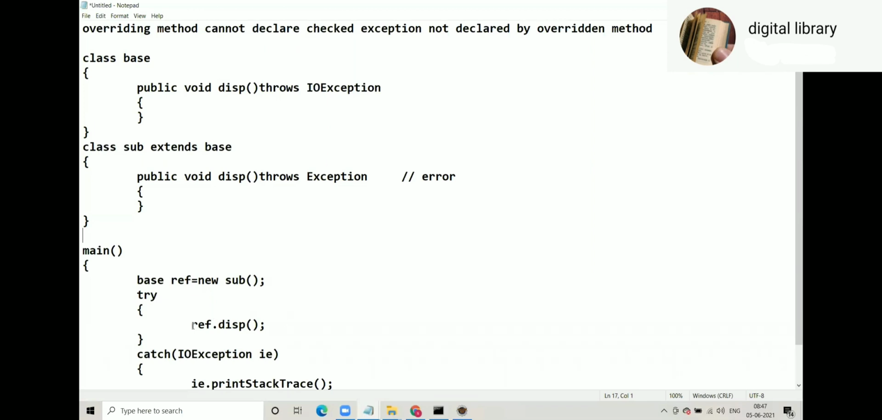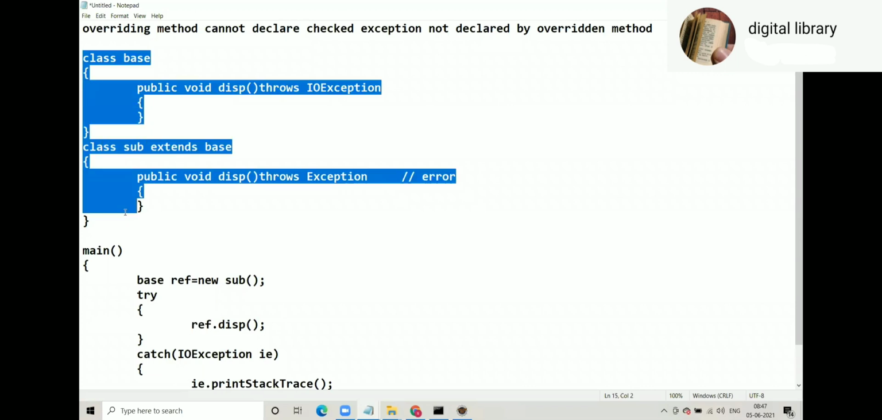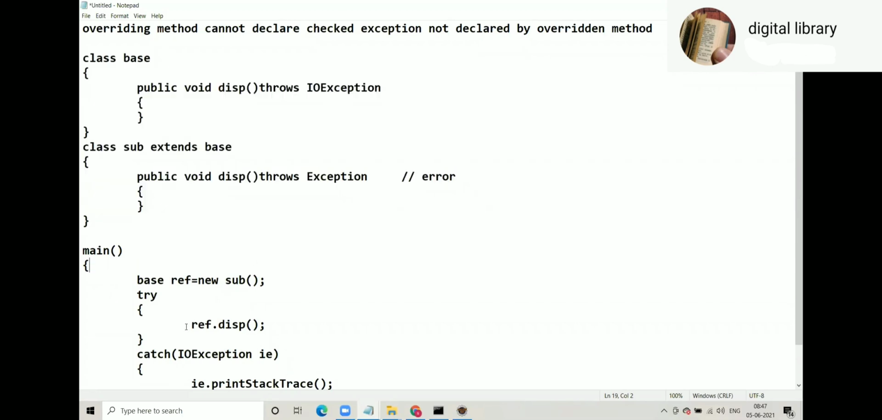What will the compiler do? First of all, we are assuming that this is allowed. What is written here is allowed. We have to assume that. If it is allowed, what is the side effect? For the compiler, ref is of type Base. The compiler will check display in Base. It is there. Is it accessible? Yes. It has declared IO exception, so you must handle or declare IO exception at least. We have handled IO exception. Okay, done. Now the program runs on execution.